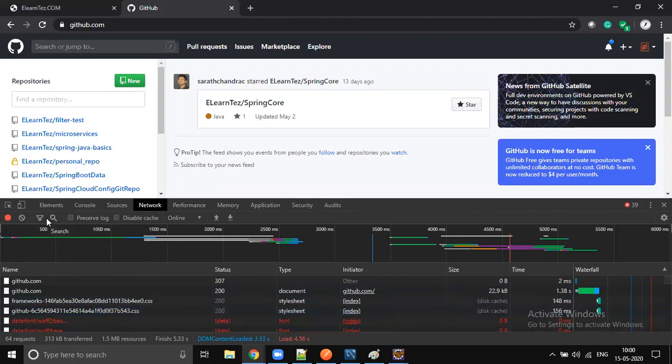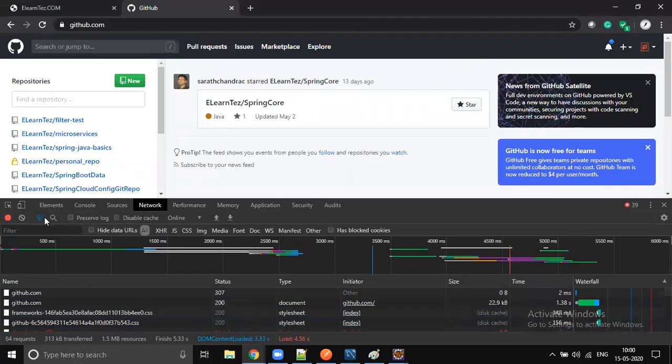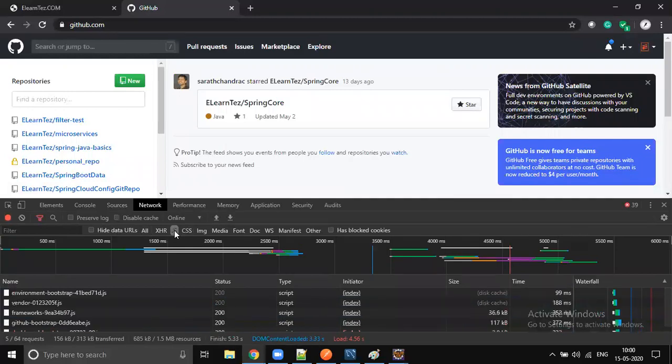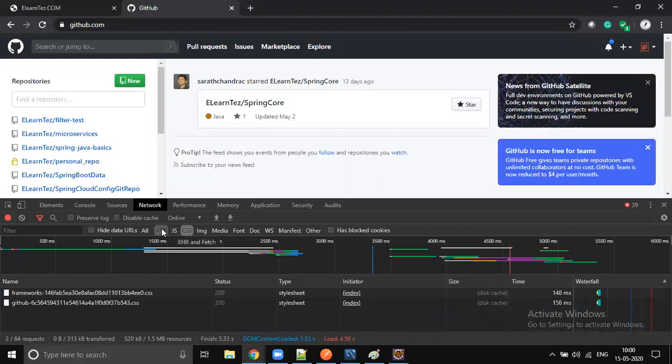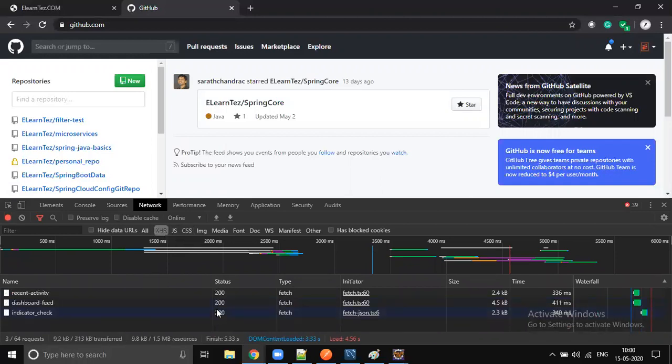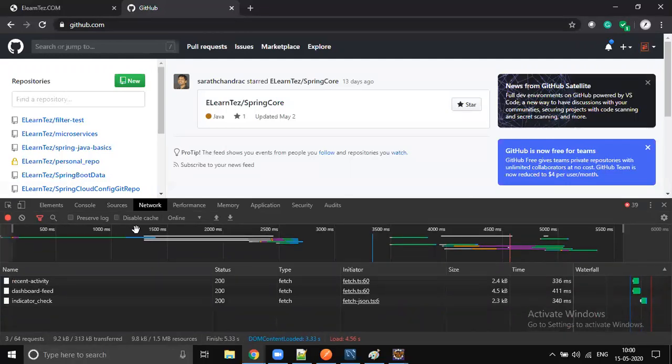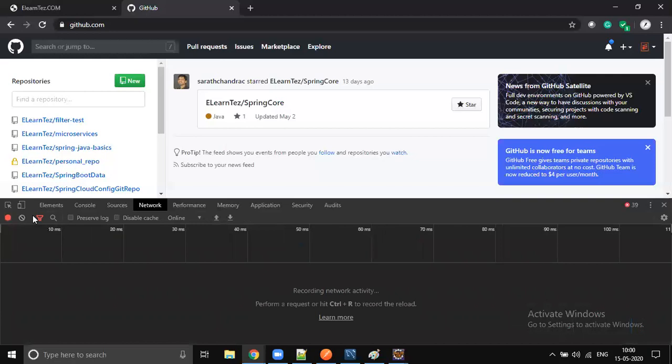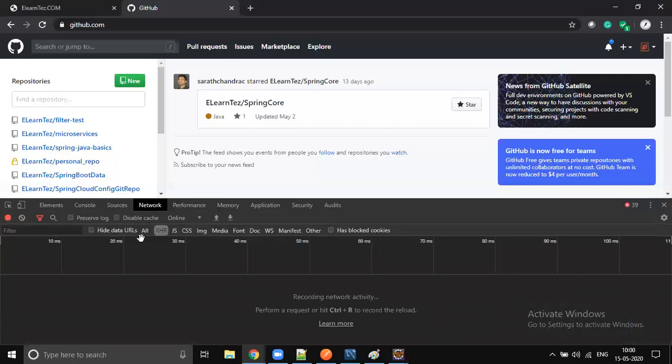If you want to apply a filter, you can enable it. You can see only JavaScript calls, only CSS calls, or only XHR, which means actual HTTP calls. To remove the filter, just select all.